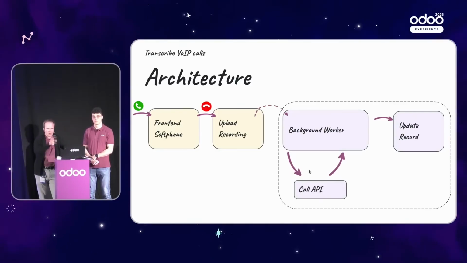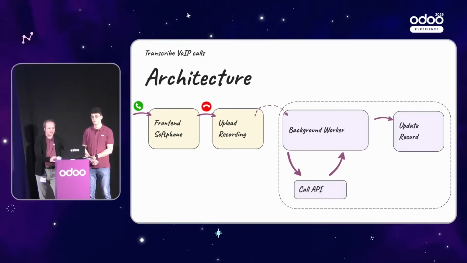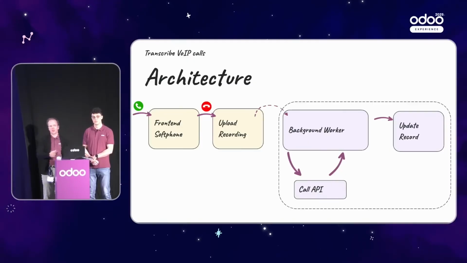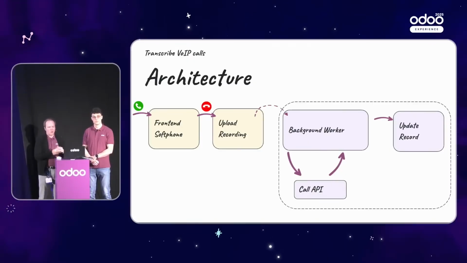So we upload the recording, we ask the background worker to do its job, and we can still use our UI.